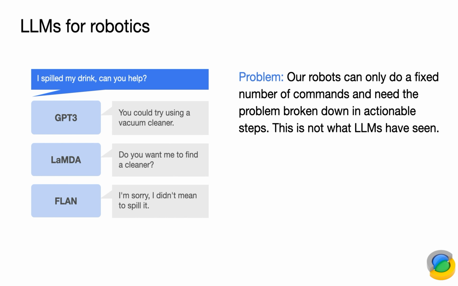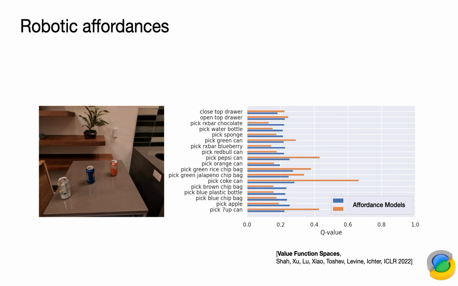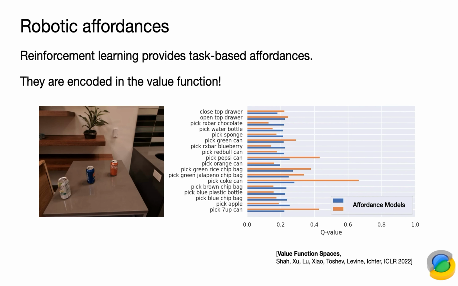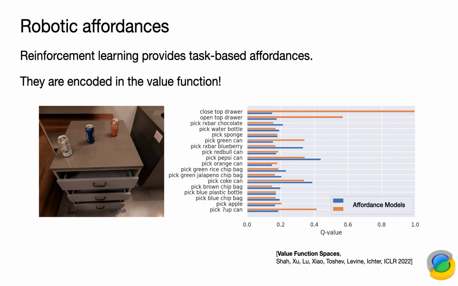The problem is that language models are trained in a way that is not grounded in the environment, not grounded in the scene, or the robot's own capabilities. Our robots can only do a fixed set of commands and need the problem to be broken down into actionable steps. This is not what the language model has seen. So we need to let the language model speak robot language and also understand the robot's own capabilities. One way that we can bake this robot capability into language models is to use robotic affordances.